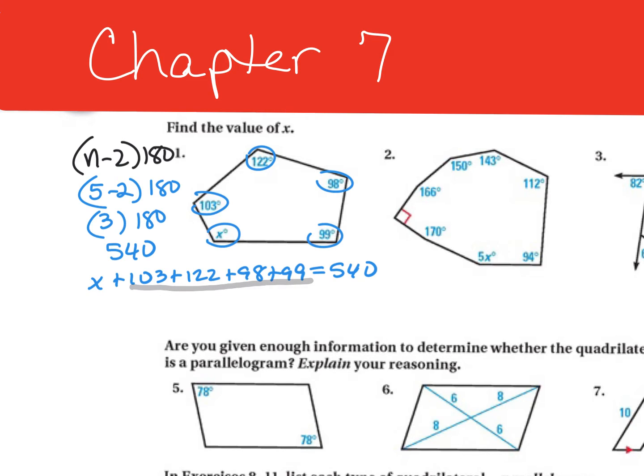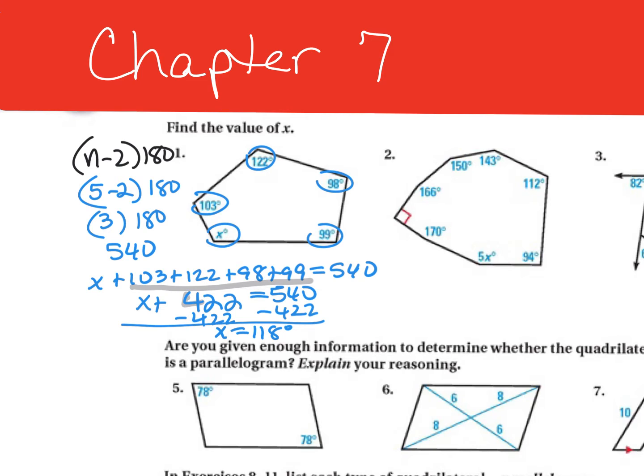So I'm going to add 103 plus 122 plus 98 plus 99, and that gives me 422. So now I have x plus 422 equals 540. Subtract 422, and that is going to give me my answer. So 540 minus 422, and x equals 118.